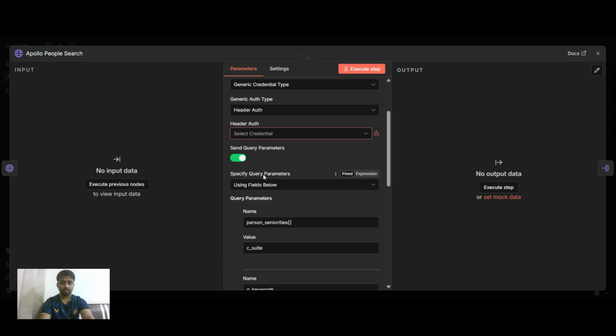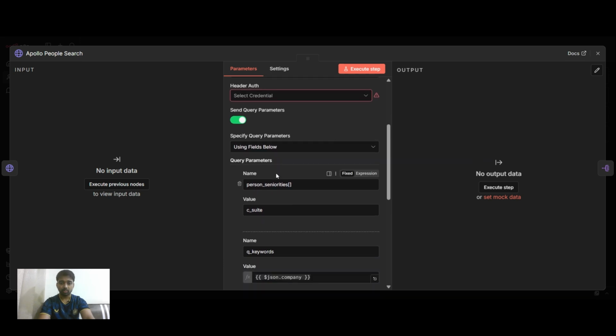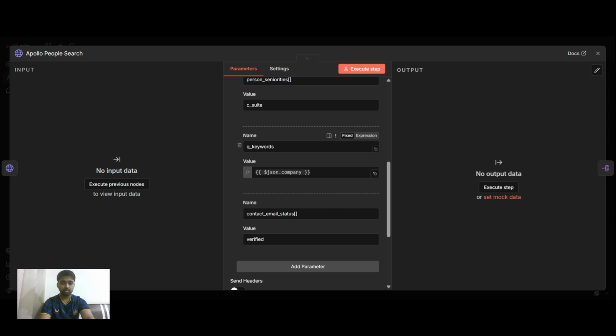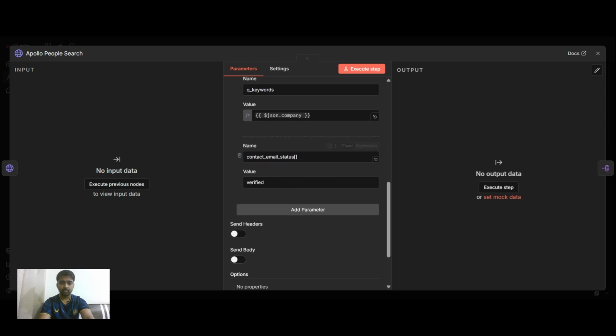You need to set specific parameters for the queries, like persona, that is the C-suite people who are decision makers. Keyword you can find from the previous node, that was the Indeed company that we had. Email status is verified. Always remember we need a verified email so that we can send a cold outreach DM to them. Just remember you need to get only the verified emails. Make sure you write this correctly.